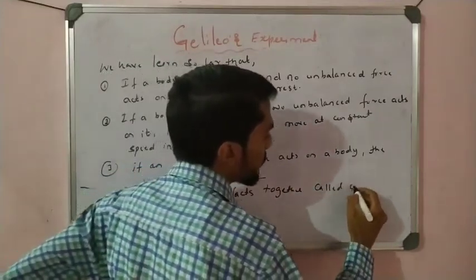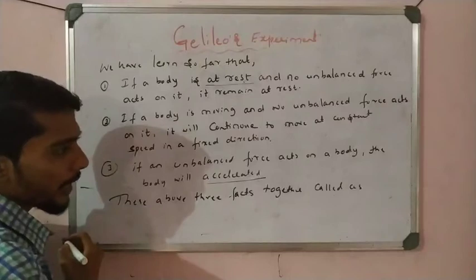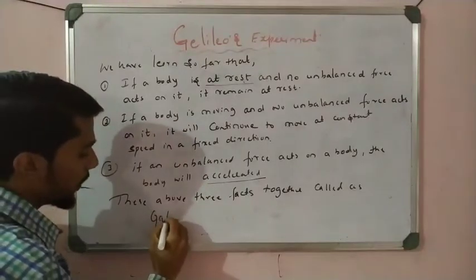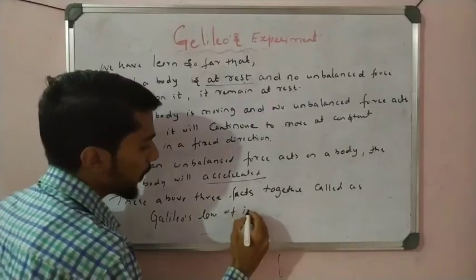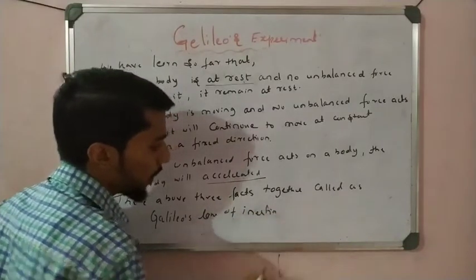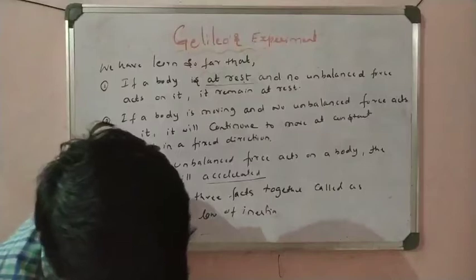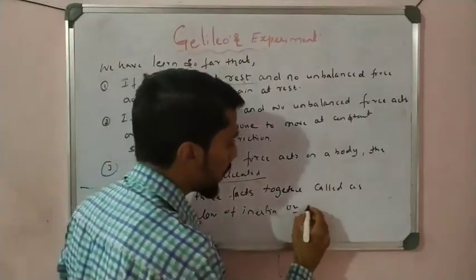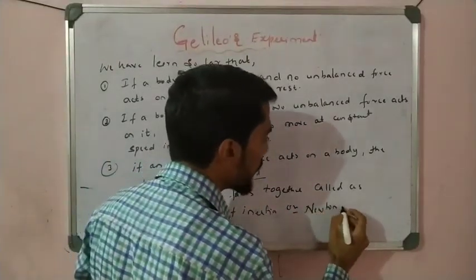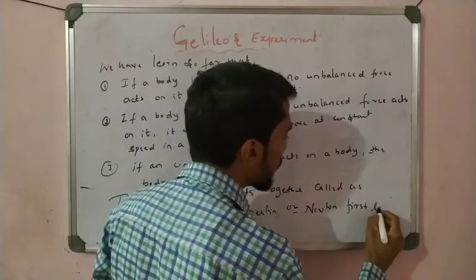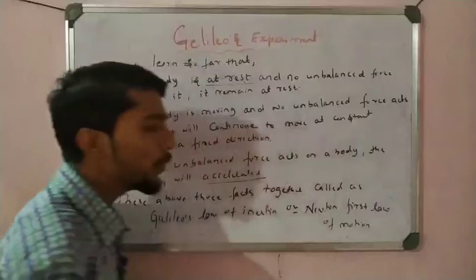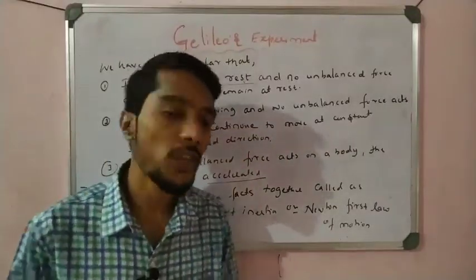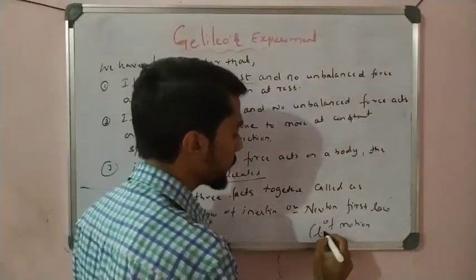are called Galileo's law of inertia, or Newton's first law of motion, also called the law of inertia.